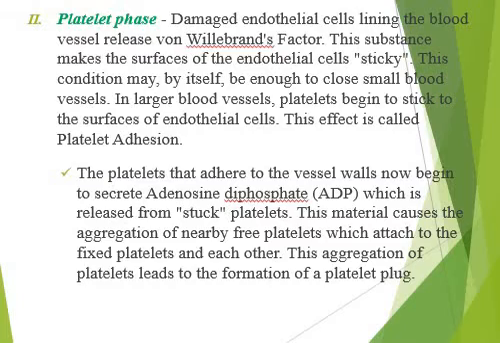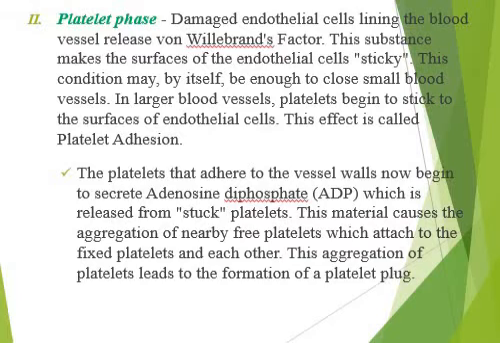When there is damage to the endothelial cell lining, the blood vessel releases von Willebrand factor, and this substance makes the endothelial cells sticky. This condition may by itself be enough to close small blood vessels. However, if the damage is bigger, then in larger blood vessels, platelets begin to stick to the surface of the endothelial cells, and this effect is called platelet adhesion.